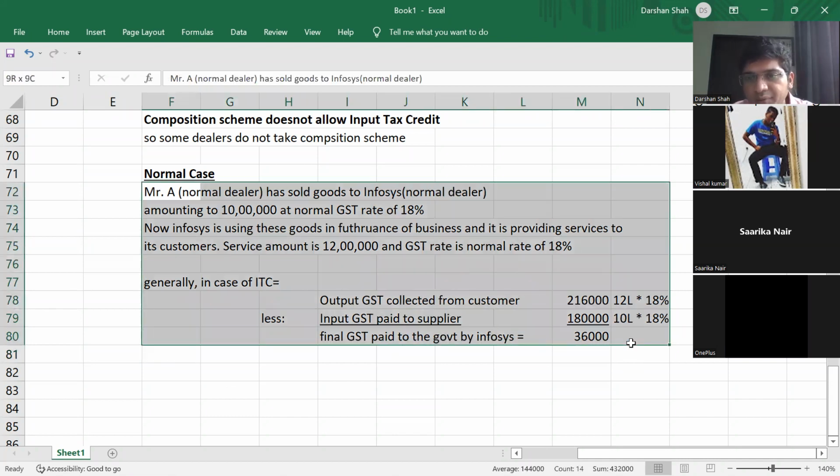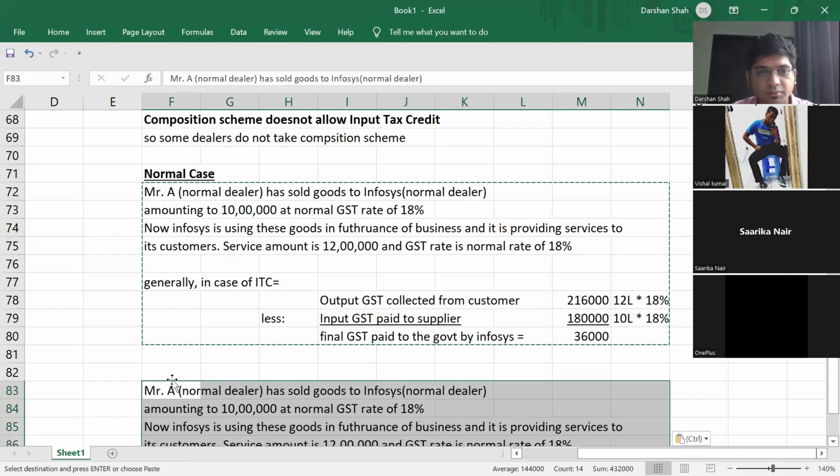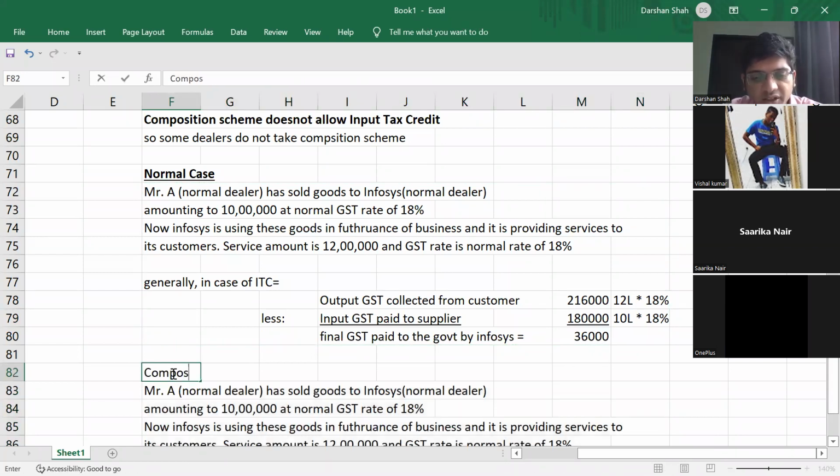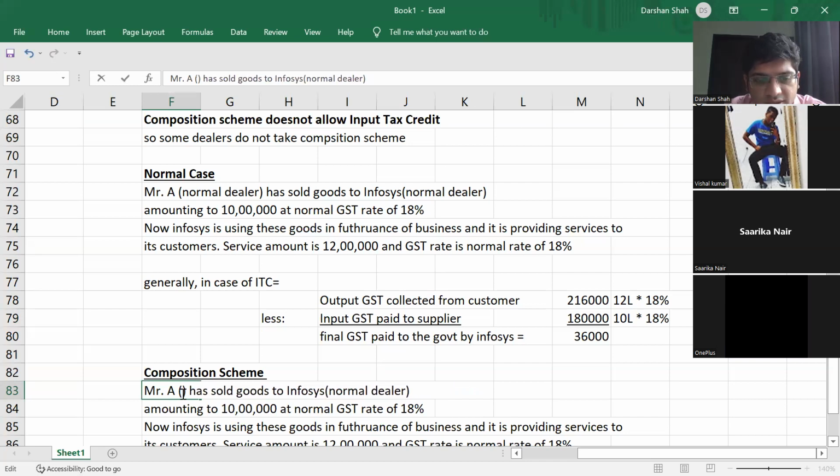Okay. Now I'm changing this example to a composition scheme. Mr. A is now not a normal dealer.